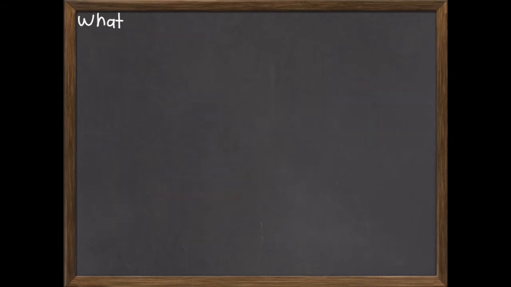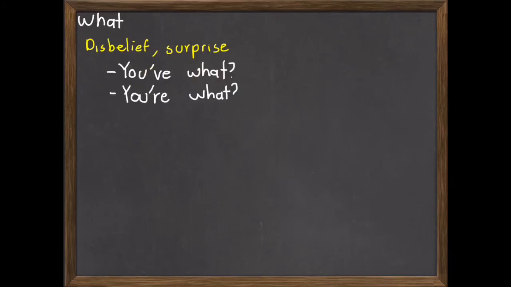So now let's look at some expressions in English that use the word "what". As we know, "what" is used when you want to ask about something, but it can also be used in sentences for different reasons. For example, you can use it to express your disbelief or surprise. When somebody tells you some news that you didn't expect and you're surprised, you can say, "You've what?" or "You're what?"